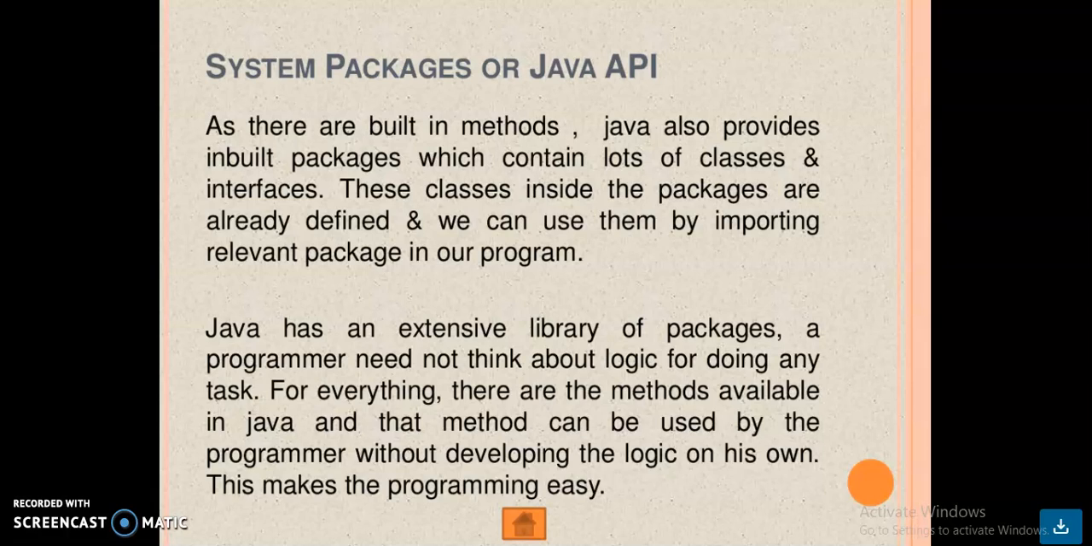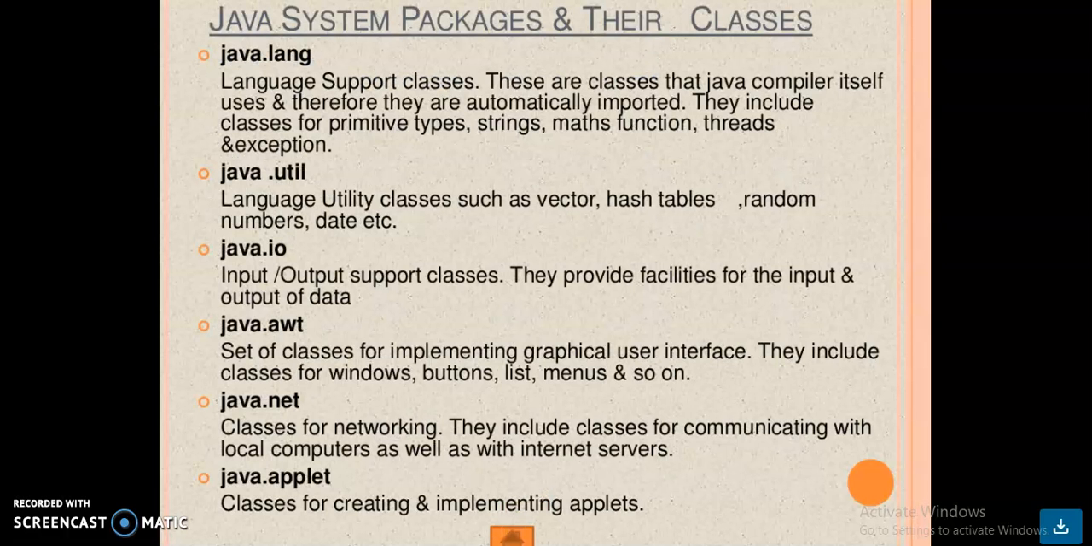The classes inside the system packages are already defined and we can use them by importing the relevant package for your program. Java has an extensive library of packages. A programmer need not think about logic for doing any task. For everything, there are methods available in Java and that method can be used by the programmer without developing the logic on his own. This makes the programming very easy.